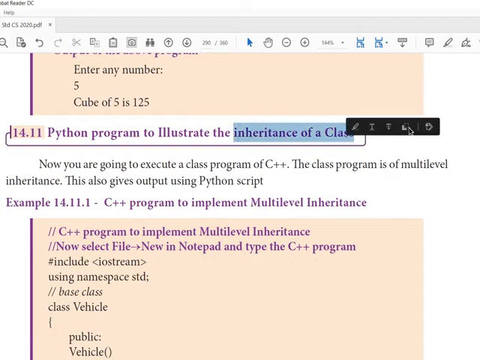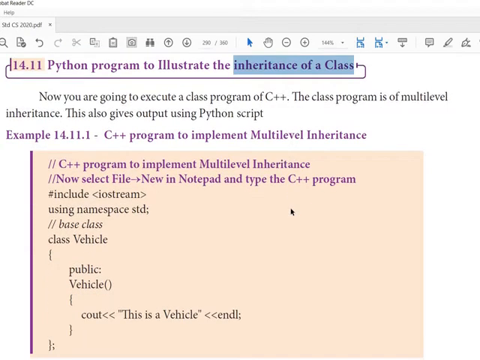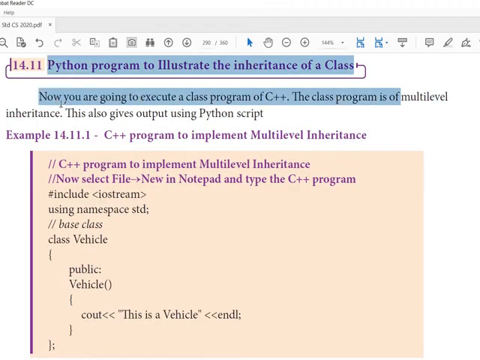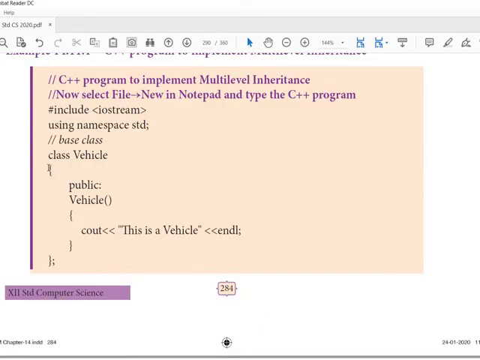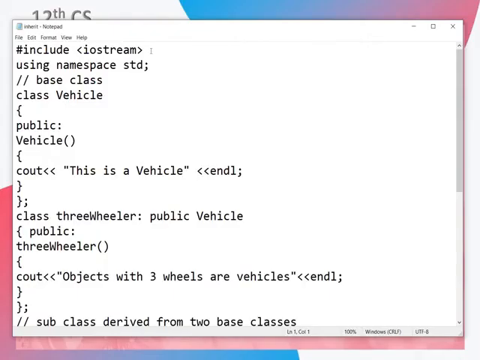Inheritance of a class. Do you remember? There are 5 types of inheritance. Here this program is for multi-level. Multi-level means grandfather, father and child. So here is the example program.